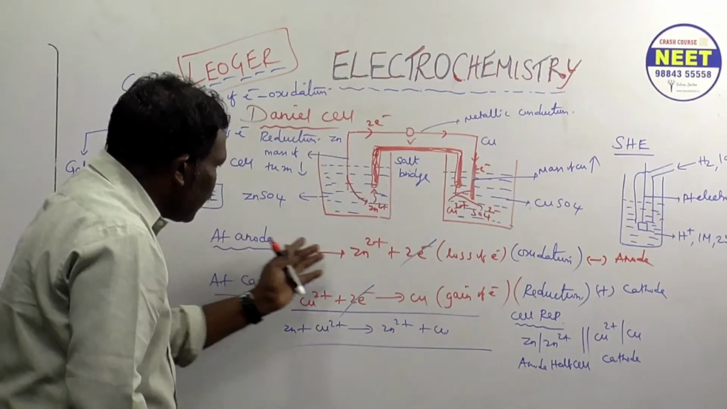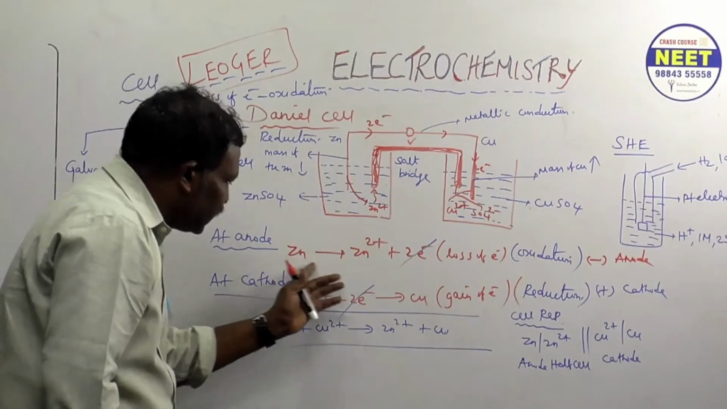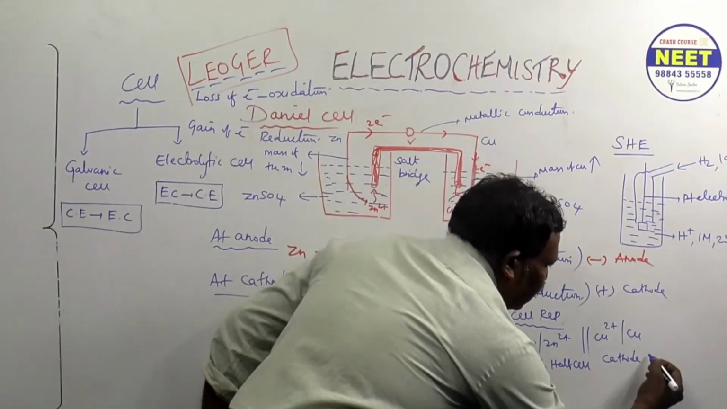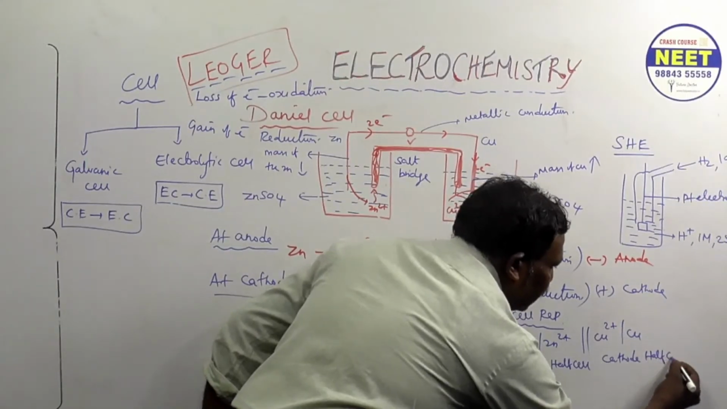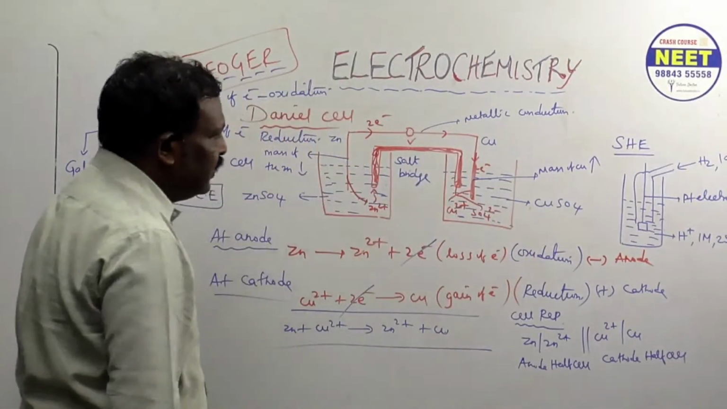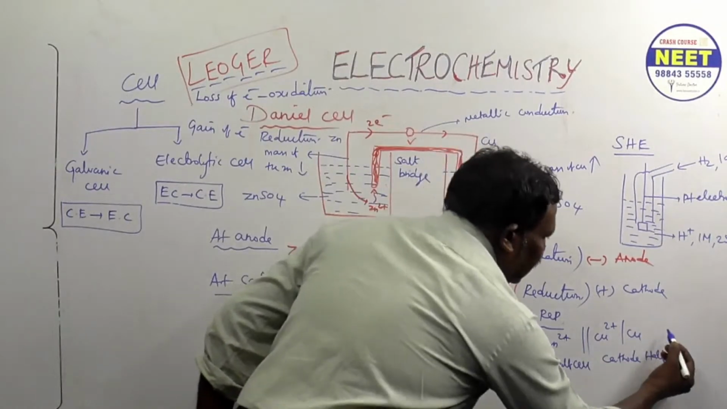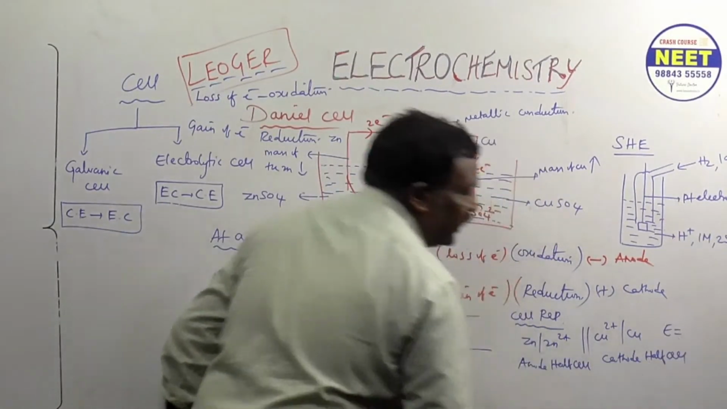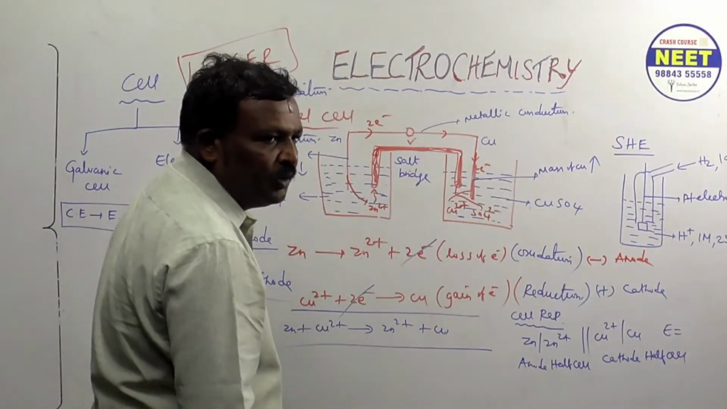Left hand side, anode reaction. At the anode only this reaction takes place, so it is called the anode of the cell. This is called the cathode of the cell. Are you following? Then how much current or how much voltage is produced? That should be written on the right hand side of the cell diagram. Understood?